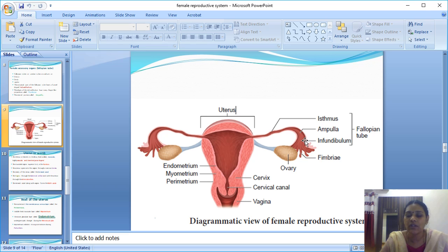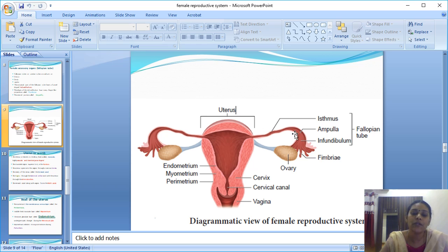Next to that infundibulum, there is a somewhat narrowed part called the ampulla. From the ampulla, it continues, and the distal part of the oviduct or fallopian tube is called the isthmus, which is very narrow and thick. So the isthmus, ampulla, infundibulum and fimbriae are the parts of the fallopian tube that collect the ovum after the ovulation.